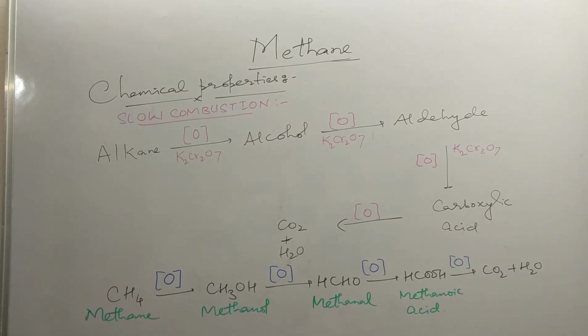Now let's see slow combustion. Alkane undergoes oxidation to form alcohol. Alcohol undergoes oxidation to form aldehydes. Aldehyde undergoes oxidation to form carboxylic acid. Carboxylic acid undergoes oxidation to form carbon dioxide and water. So these are examples of slow combustion. When methane is oxidized, it forms methanol. Methanol is oxidized to form methanal, which is the first member of aldehydes. Methanal is oxidized to form methanoic acid, which is the first member of carboxylic acids, and further oxidation of methanoic acid gives carbon dioxide and water. So these are the examples of oxidation reactions.